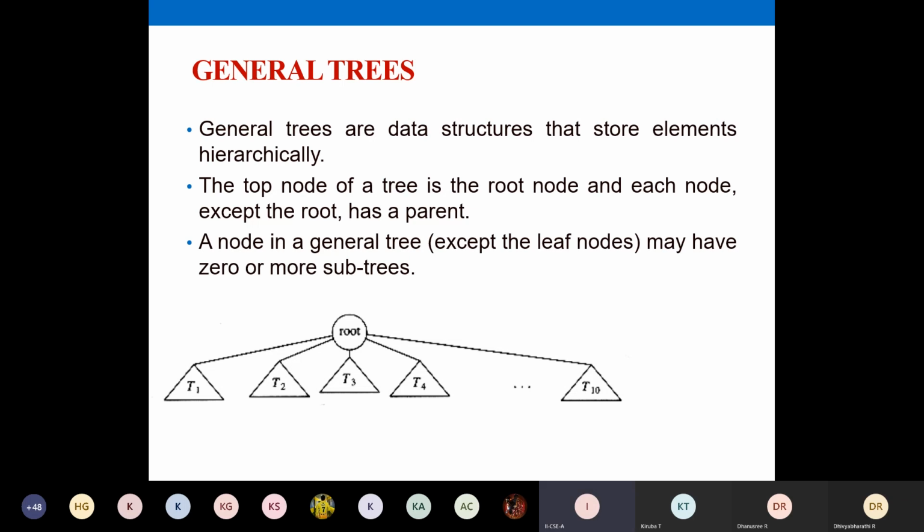So that's why I took this diagram from your textbook. That is a subtree, it is denoted by a triangle shape. When you're applying it to a specific example, this T1 might have some 3 or 4 nodes in a tree structure. So we can write it as a subtree like this. T1 is a subtree, T2 is a subtree. So a node can have any number of subtrees.